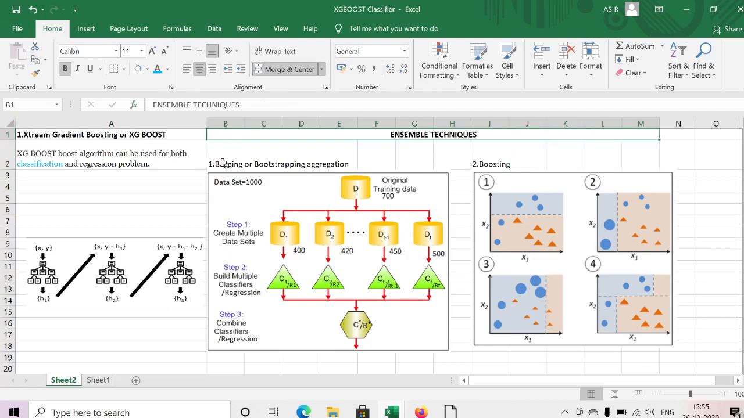Ensemble techniques are of two types: bagging, or bootstrapping aggregation, and the second one is boosting. Bagging, or bootstrapping aggregation, is a parallel process. Boosting is a sequential process. We will discuss more on bagging and bootstrapping aggregation here.